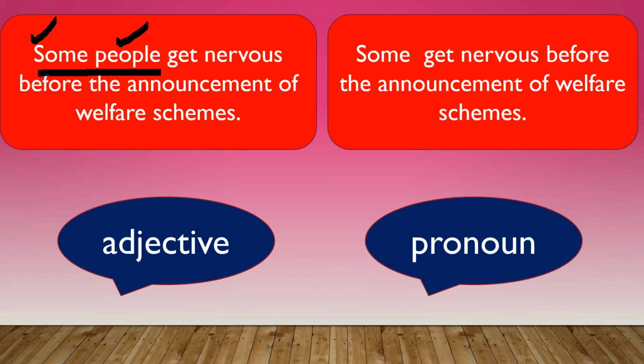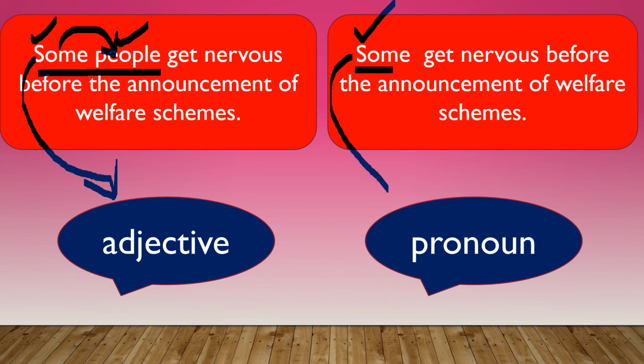That means the indefinite pronoun some is describing the noun people. So some is treated as an adjective. In the second sentence also, some get nerves. Here the indefinite pronoun some is not used along with any other noun. So it is only a pronoun.